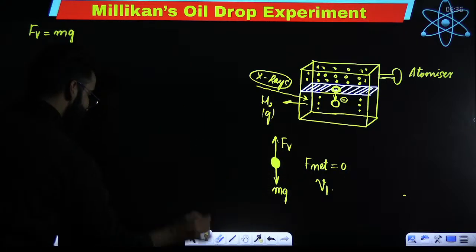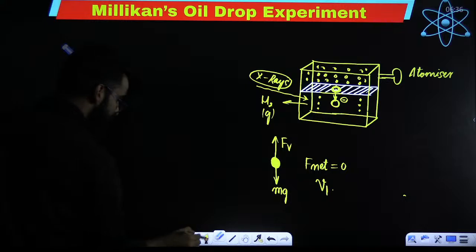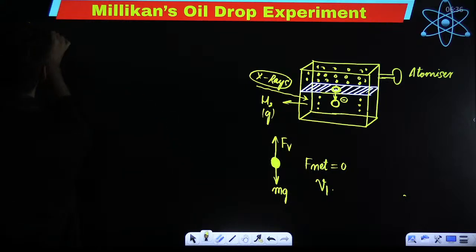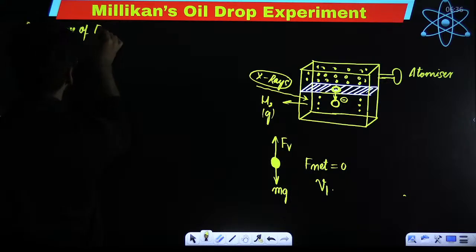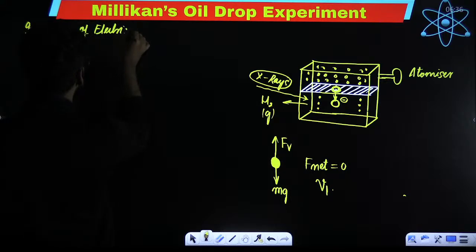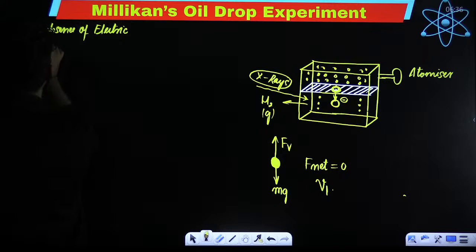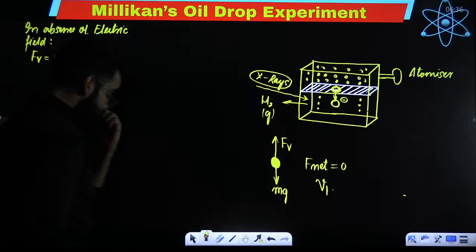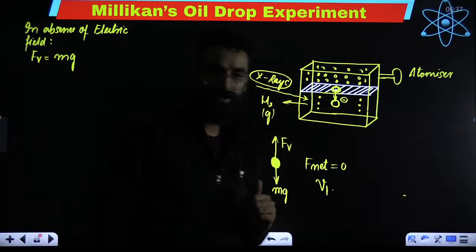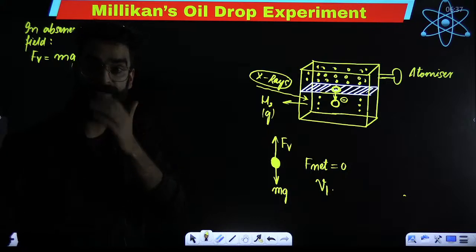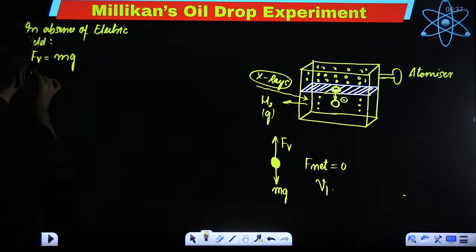So my dear students, can I say, I'll write over here, in absence of electric field, a scenario came at which viscous force became equal to mg. Right? How do you exactly calculate viscous force? Viscous force is calculated by the formula.